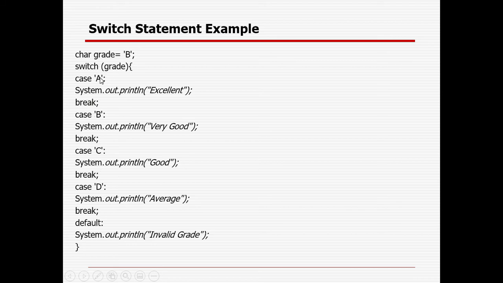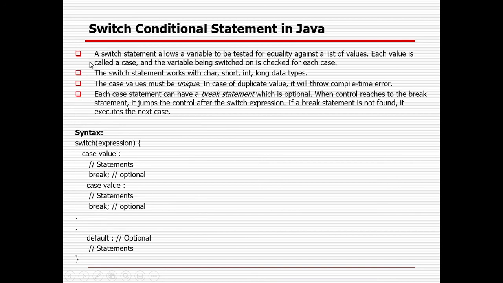In case it is A, it is excellent, the student secured more than 80% marks, right? B, very good, maybe the student secured 60 to 80% marks. If it is C, good, the student secured 45 to 60% marks. If it is D, the student secured average, 30 to 45% marks. If it is not matching any of the cases, then the student is getting an invalid grade, or the student failed. So that is another example of a switch statement with a different data type, right? Character data type, because switch can work on character, short, integer, and long data types.